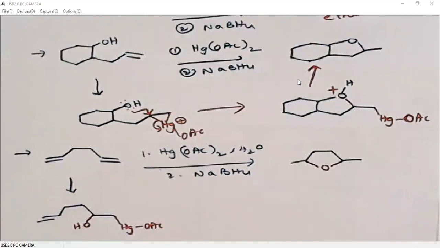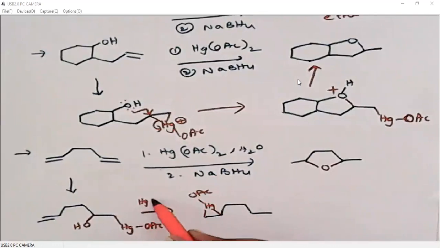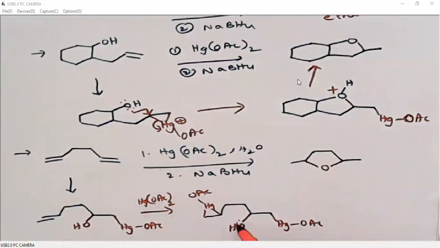Okay. In the next step, what happens when we add mercurinium ion on this double bond, it generates a mercurinium ion like this on the other double bond. Of course, we also have this OH, right? Now in an intramolecular fashion, like in the above example, this alcohol will add to the more substituted carbon of this mercurinium salt. So this carbon mercury bond will break down.